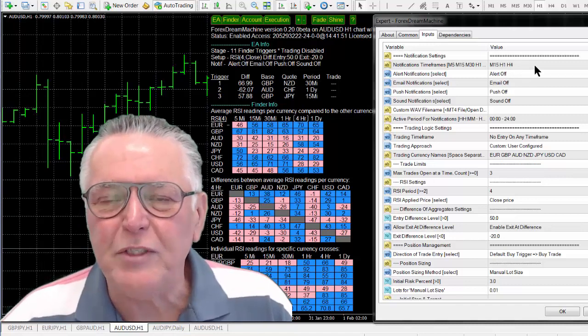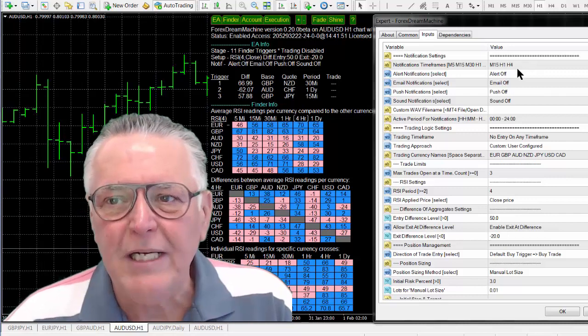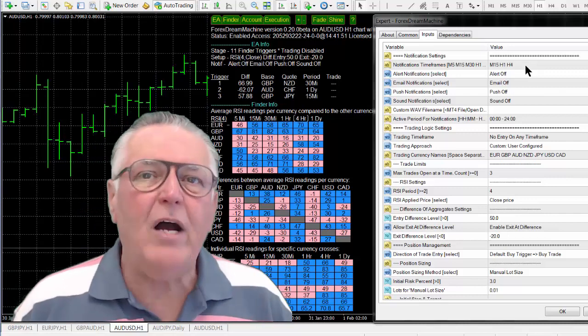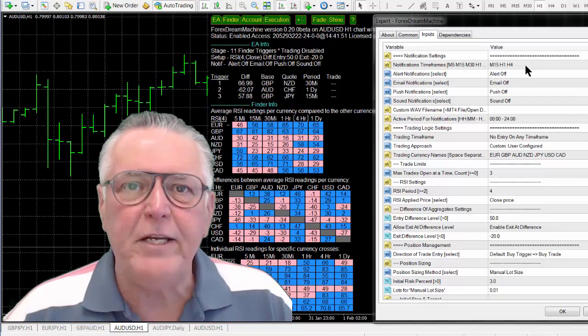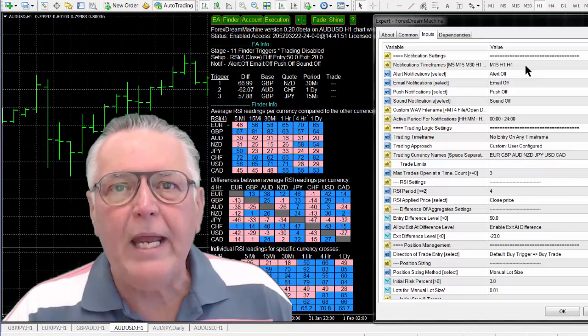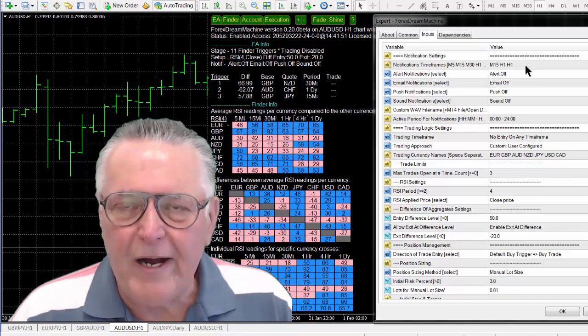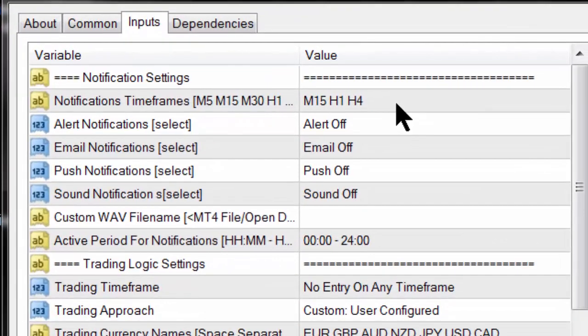It allows you to determine which time frames you're going to trade and how often you want to get the notifications. If you're sitting down for a scalping session and you're using the 5-minute charts, certainly set it to 5 minutes, run the EA, and for the 2 or 3 hours that you're trading, you can set it for 5 minutes. But if you're doing long-term swing trading, that type of thing, you might only want notifications every 4 hours or even daily. So you set it that way. That's how you control the frequency of your notifications.